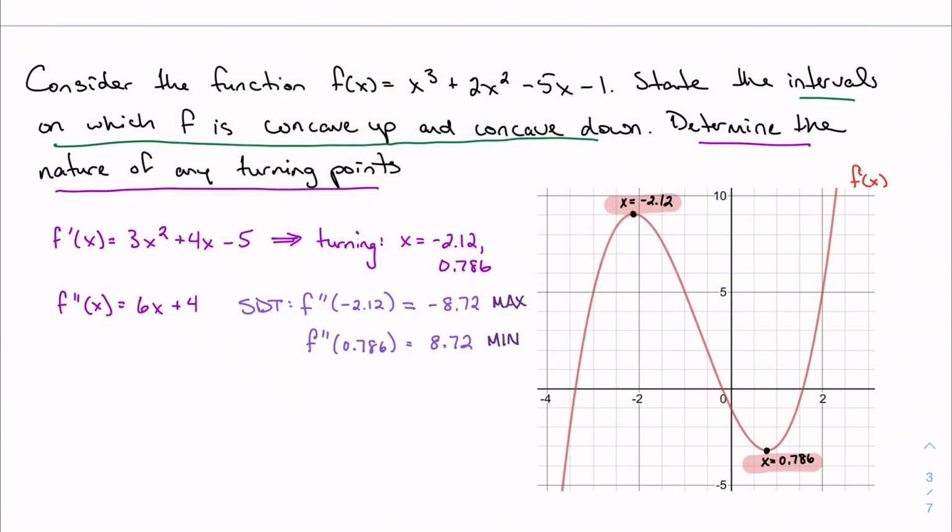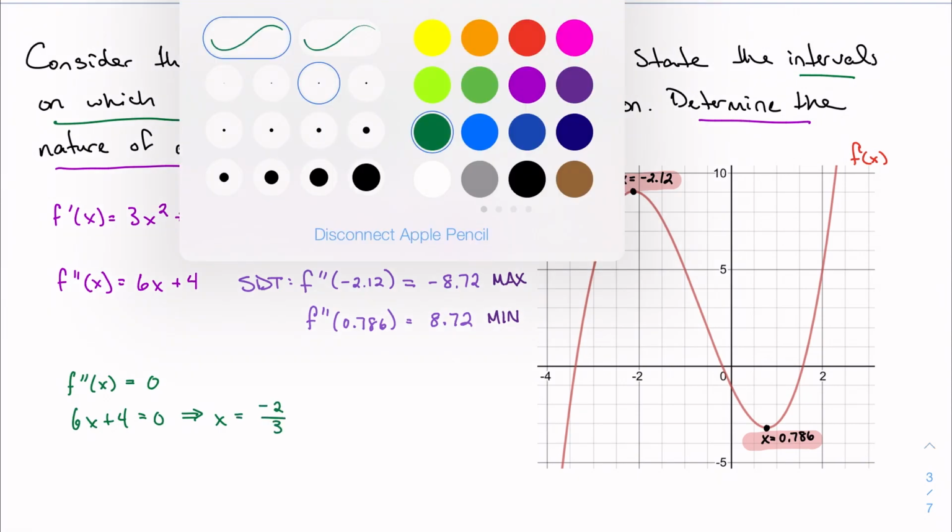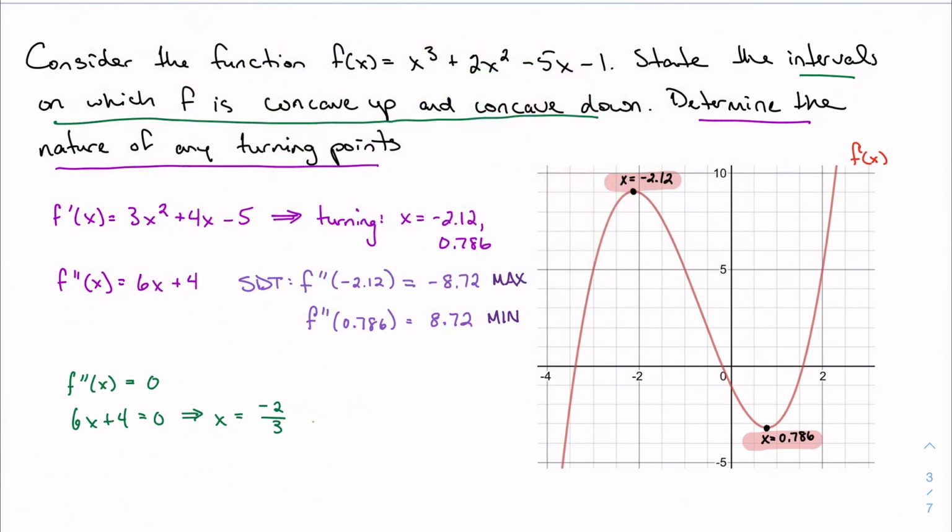Okay, great. So the next thing I want to do is determine the intervals that f is concave up or concave down. So to do that, this process is going to very much resemble the first derivative test. So I need my second derivative equal to 0. Well, fortunately, I've already done that. Of course, I'm going to get negative 4 over 6, which is negative 2 over 3. This is going to be a possible inflection point. At this point, I may change concavity. We'll see if that's true. But for now, we're just going to mark that.